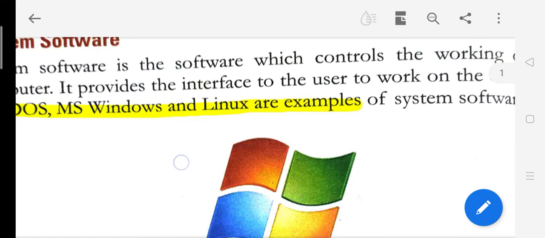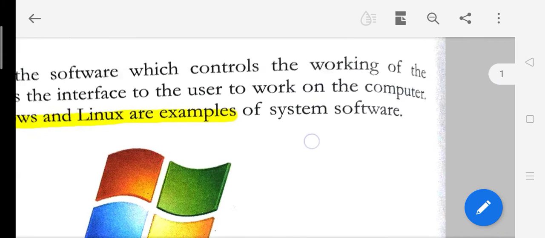Interface means medium. It provides the medium to the user, means who is using the computer, to work on the computer.